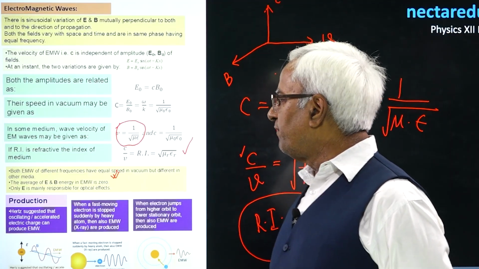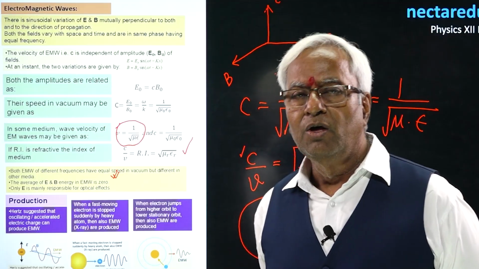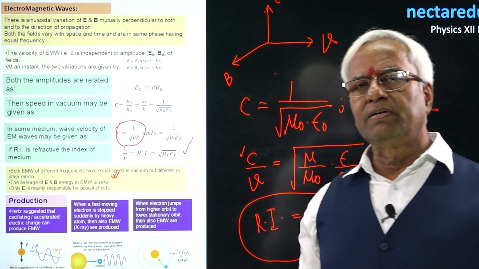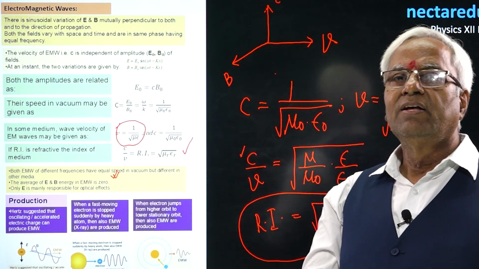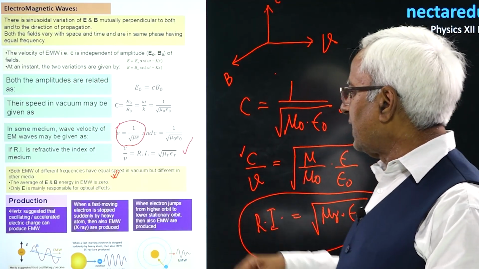The average value of E and B energy in an electromagnetic wave is always 0. When we say average value, that means in a complete cycle, the average value of electric energy will be equal to 0. When you square, you could have non-zero average values, but in a complete cycle, it's going to be 0.